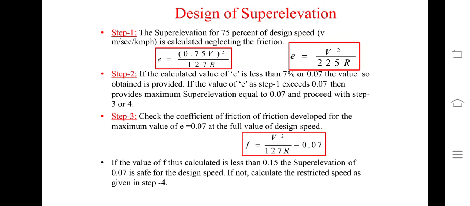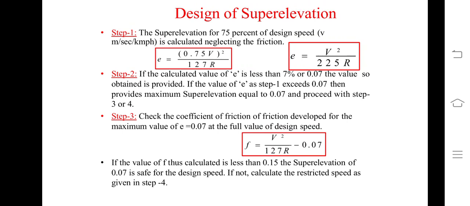So step number 1, the super elevation for 75% of the design speed is calculated neglecting the friction. So as you are considering 75% of the design speed, ultimately the formula will change. So instead of v square upon gR, it is equal to 0.75 v square upon 127 into R. Here we are considering v in kmph.